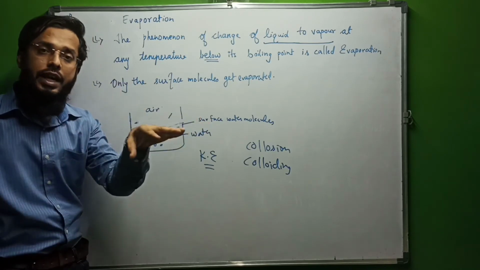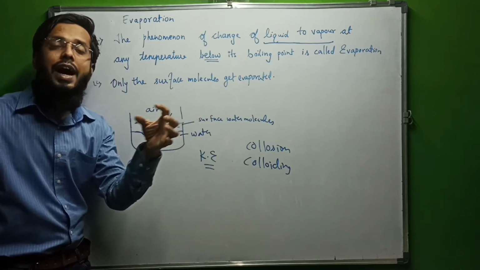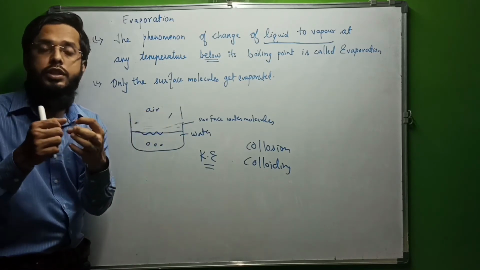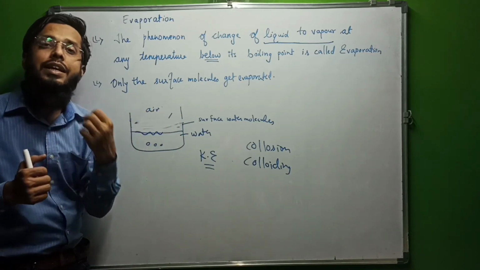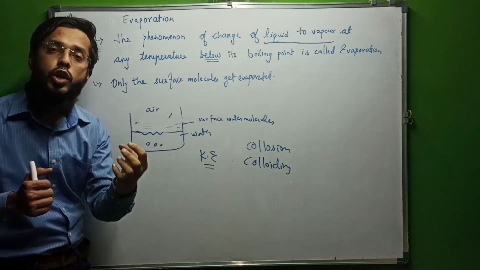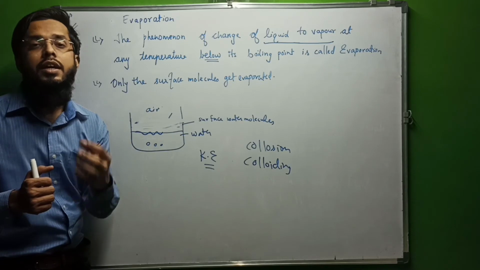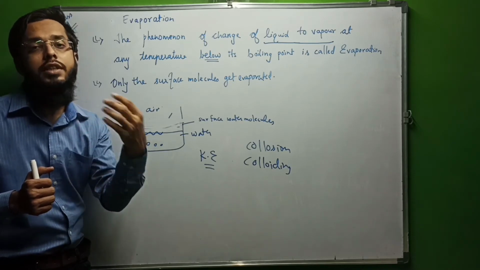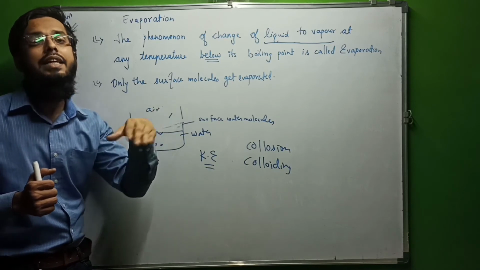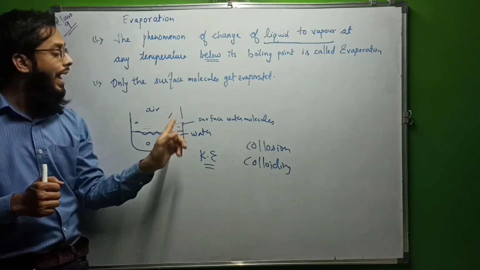The surface molecules are in constant contact, continuous collision occurs, and due to which the kinetic energy of the surface molecules increases, and hence the energy increases up to such an extent that they overcome the force of attraction with the interior molecules and they easily escape in the air.